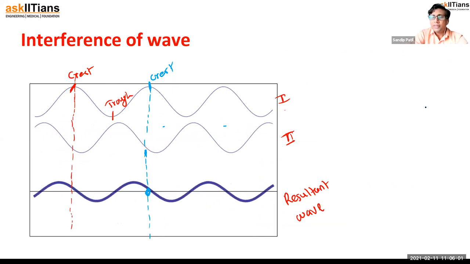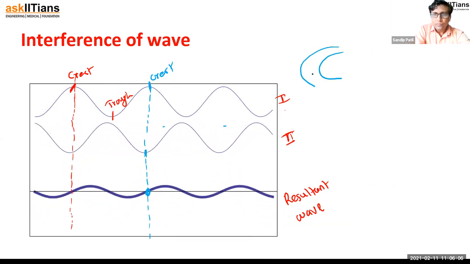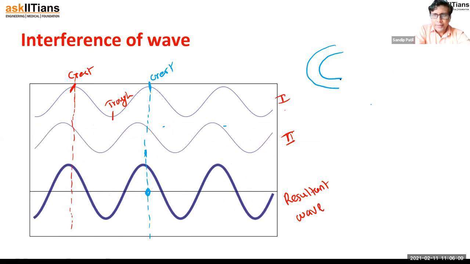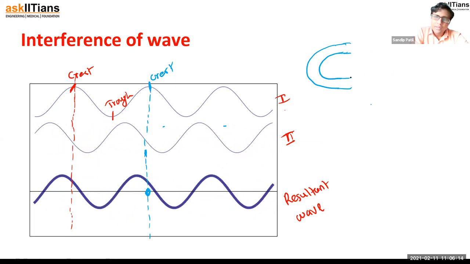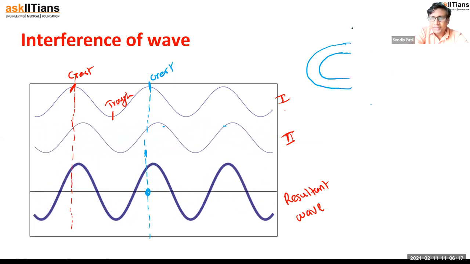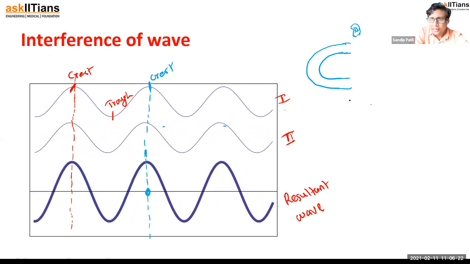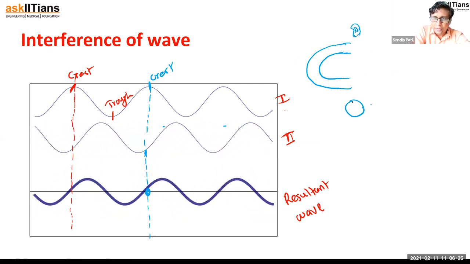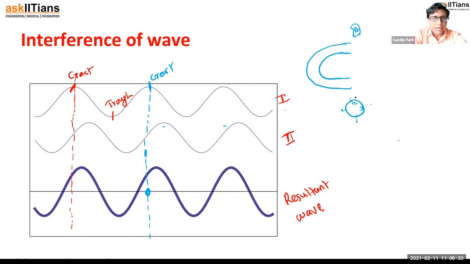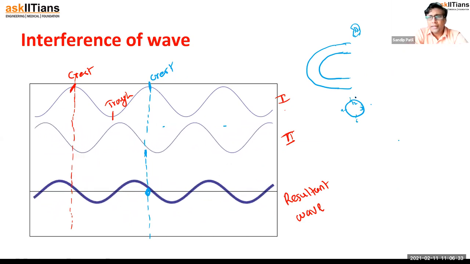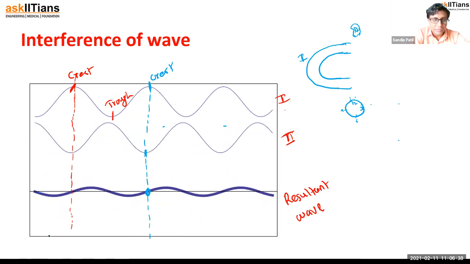There is also one experiment for this. The experiment is something like this. Consider how to make the waves in phase or out of phase. So this is the ear. Ear means we are listening from this side. And consider we keep the alarm clock here. This alarm clock is ticking, or let's say its alarm goes off. This is one tube. Let's call this the first tube.